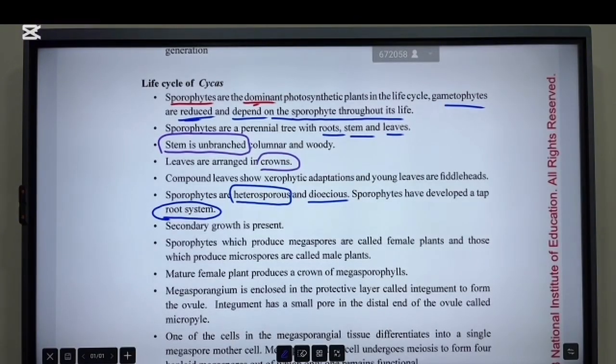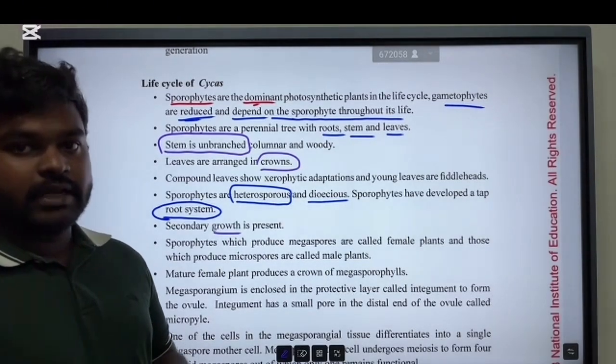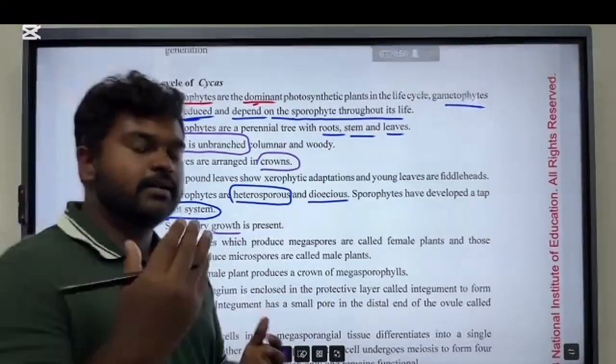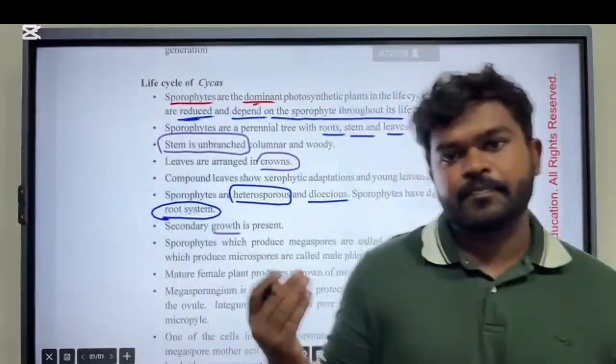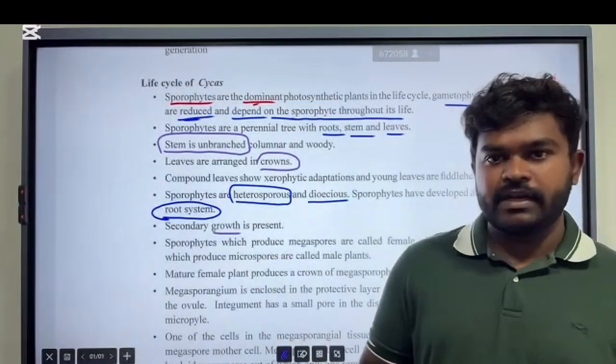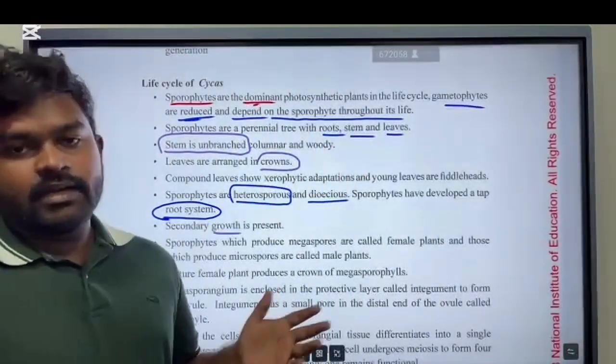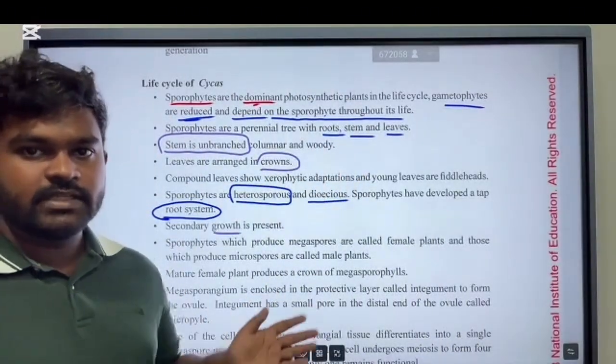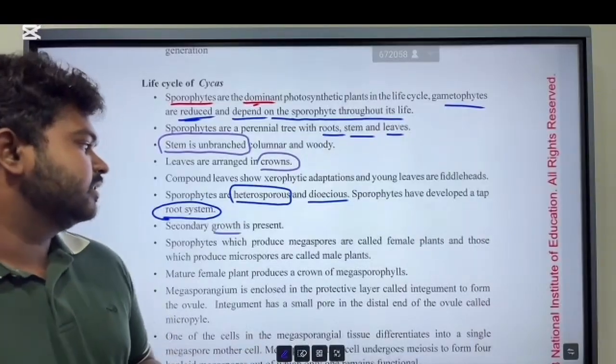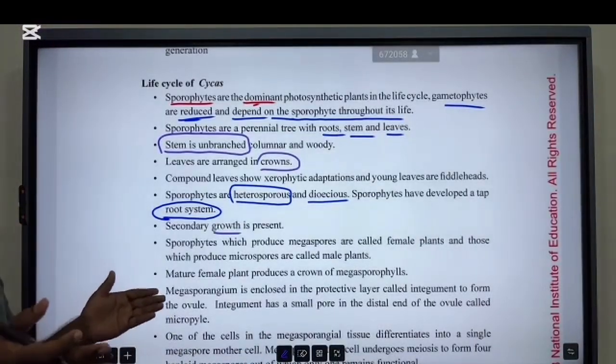Right? Then secondary growth is present. You know about primary growth and secondary growth. Primary growth increases the height of the plant. In secondary growth, it increases the circumference of the trunk or stem, or the thickness of the plant.